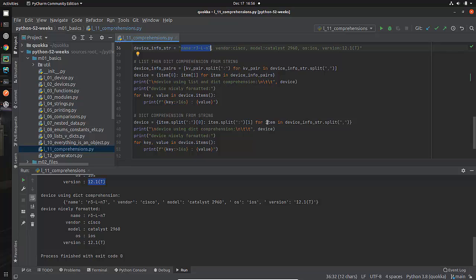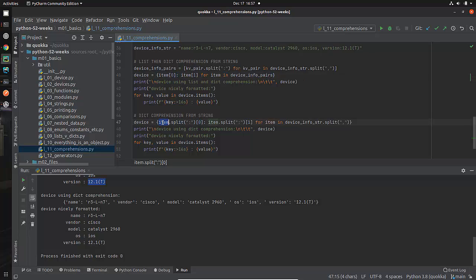That's our thing. Now what we want to do is we want to create a dictionary out of that. So we know that if we were to do a split based on this thing right there, the colon, then we would have two separate parts. So we want to do that, but the syntax for dictionary comprehension is going to want me to have a key on the left and a value on the right and a colon in the middle. And so what we're going to do is this. This is not the most efficient way to do it, but this may or may not help you to understand a little bit of what's going on.